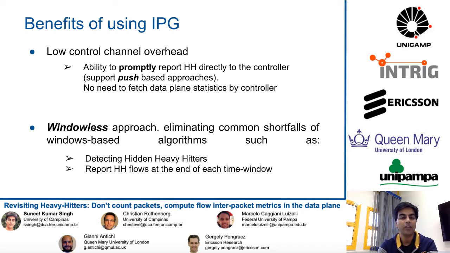Another major benefit of this approach is that it does not require any measuring interval. It means whenever a flow turns into a heavy hitter, we can report to the controller and don't need to wait till the end of the time window. It means this approach consumes less detection time. Also, using this method, we can easily detect hidden heavy hitters, which is not possible with the fixed time window approach.